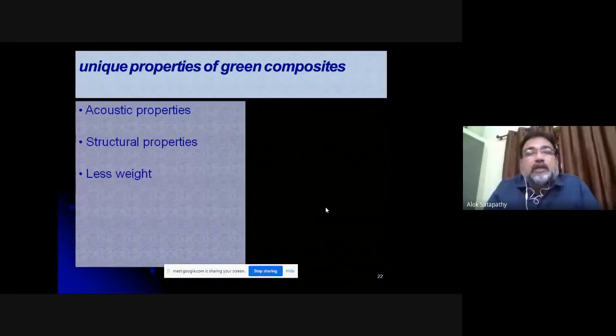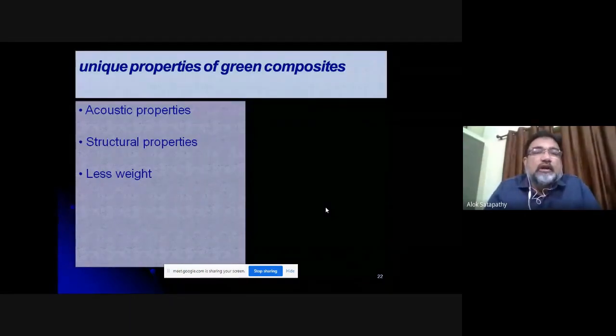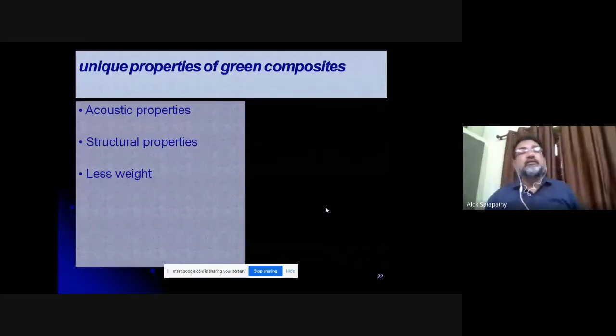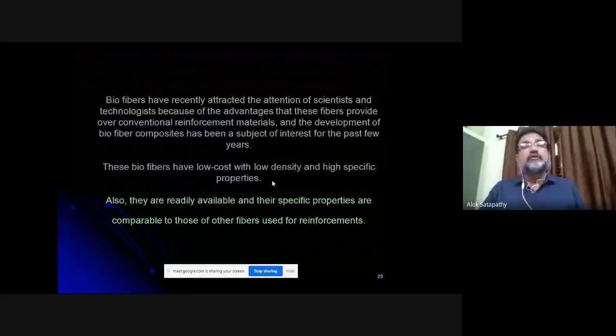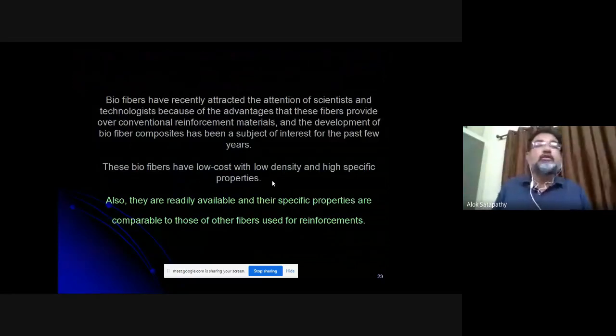So in structural applications, they can be put because of the low density of the fibers. They have less weight, so they are light as well as strong. So the strength to weight ratio is very high, much higher than that of metals. So these are some of the good things about the biofibers or green fibers.